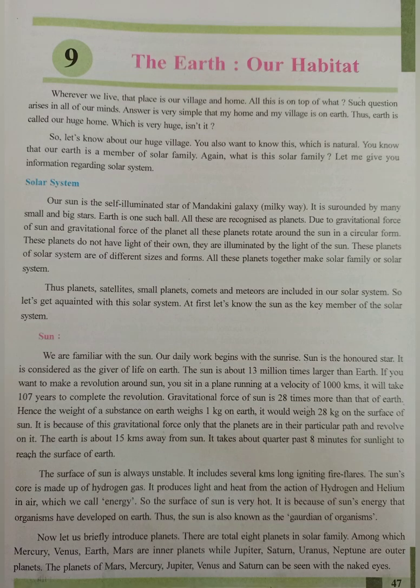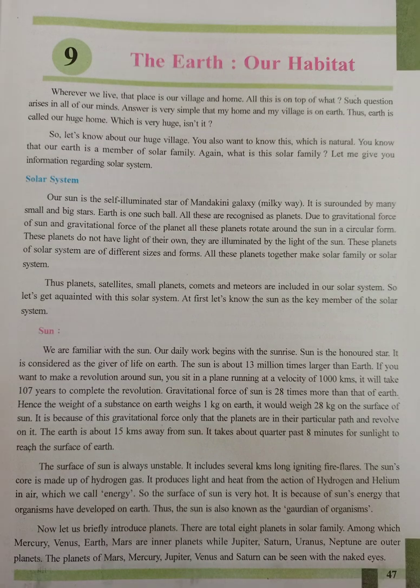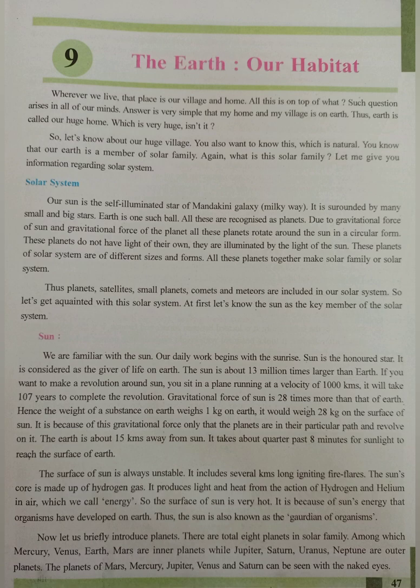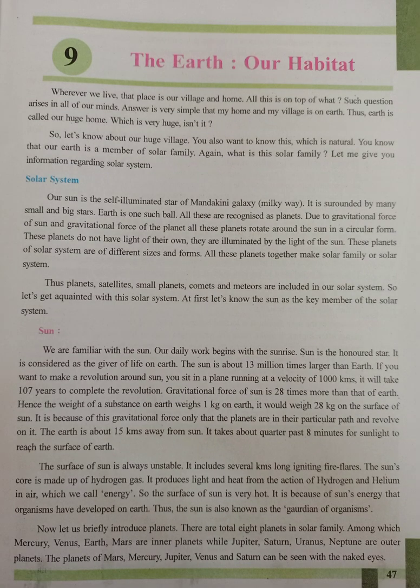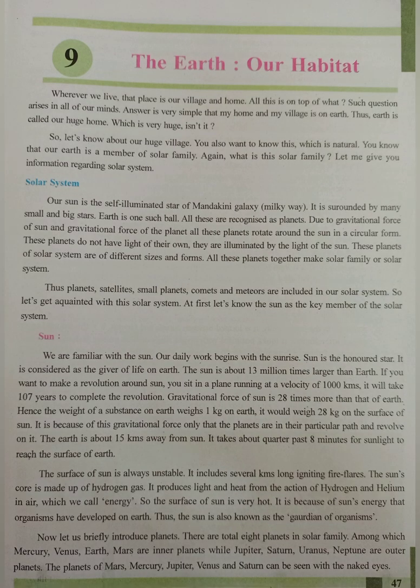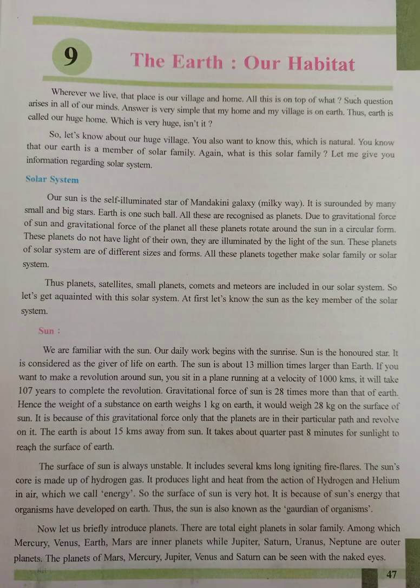All these planets revolve around the Sun in an elliptical orbit. All satellites of the solar system revolve around the planets. The Earth has one satellite, that is the Moon. Jupiter, Saturn, Uranus, Neptune, and Mars have two or more satellites, while Mercury and Venus do not have any satellite. Many small asteroids are found in between Mars and Jupiter.